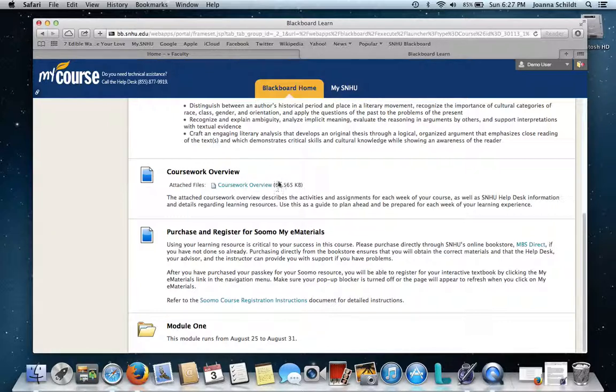What you're going to want to download, and this is one of the most important documents in our course, is this coursework overview. It breaks down your activities and assignments for each week. Now, for somebody who has a lot of things going on, as I know that each one of you do, you're going to want to be able to plan ahead.